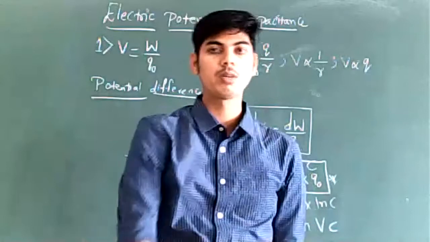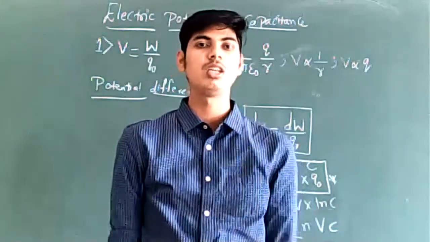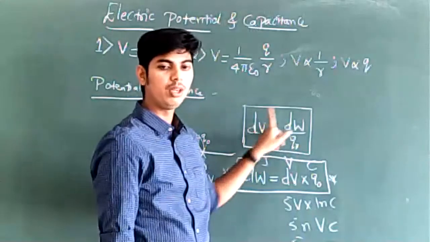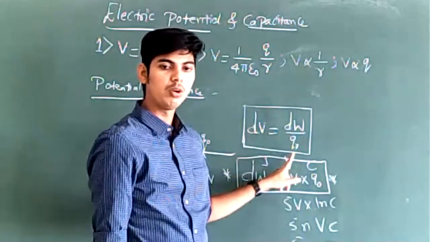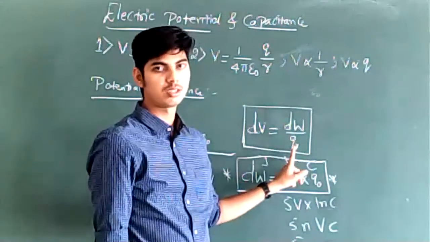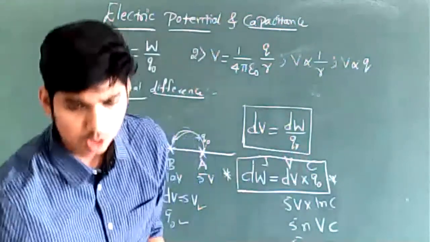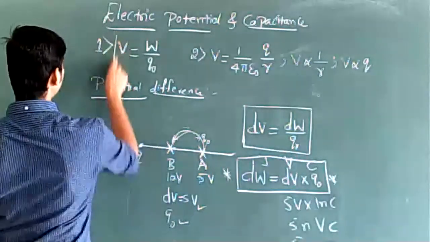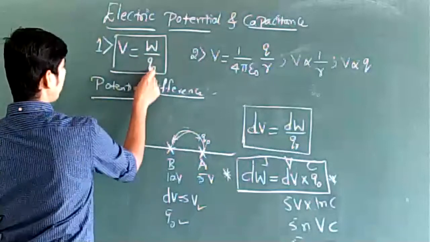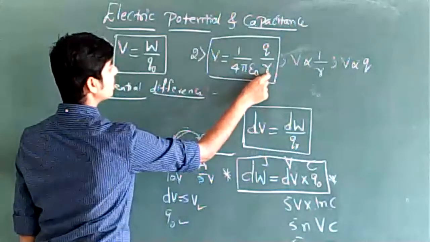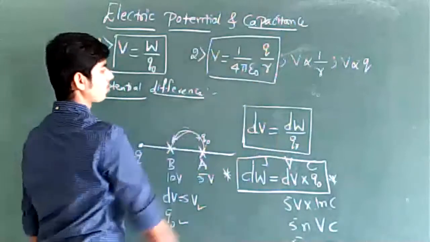From one point to another point in the electric field, there is an electric potential difference, right? Electric potential difference is represented by dV. It's given by dW divided by Q naught, where dW represents work done and Q naught represents the test charge. This is regarding electric potential and electric potential difference. This is electric potential in terms of work done and charge. This is electric potential in terms of the distance of the point from the source charge.